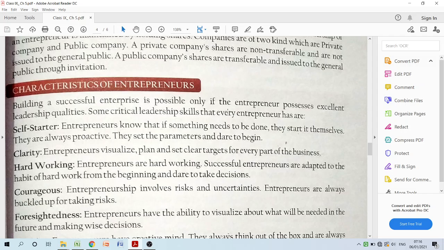Hardworking, these people are very hardworking in nature. They are not restricted to any particular time slot, like we need to work from this to this particular hour only, I'm not going to work after this time. They have adapted to the habit of hard work from the beginning, and in that sense only, they are very confident to take any decision. Courageous, this is a very important characteristic of entrepreneurship. They are very courageous, always ready to take the risk.